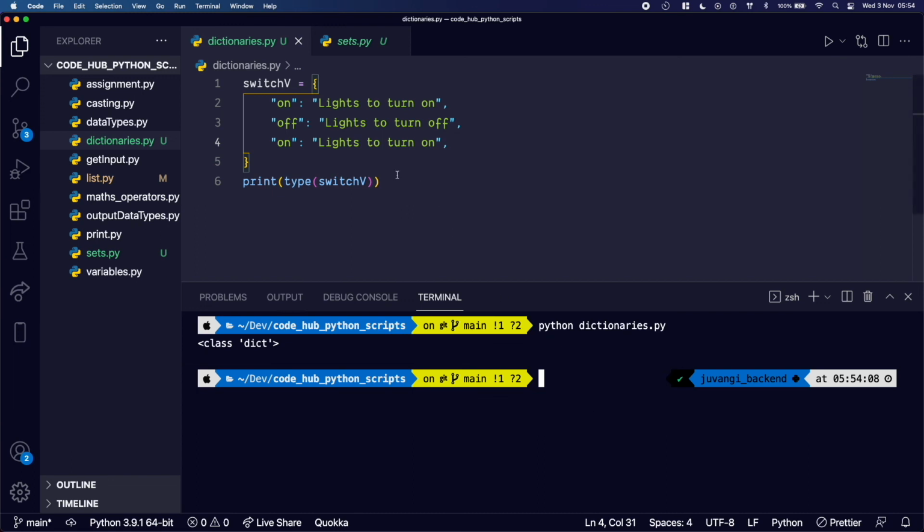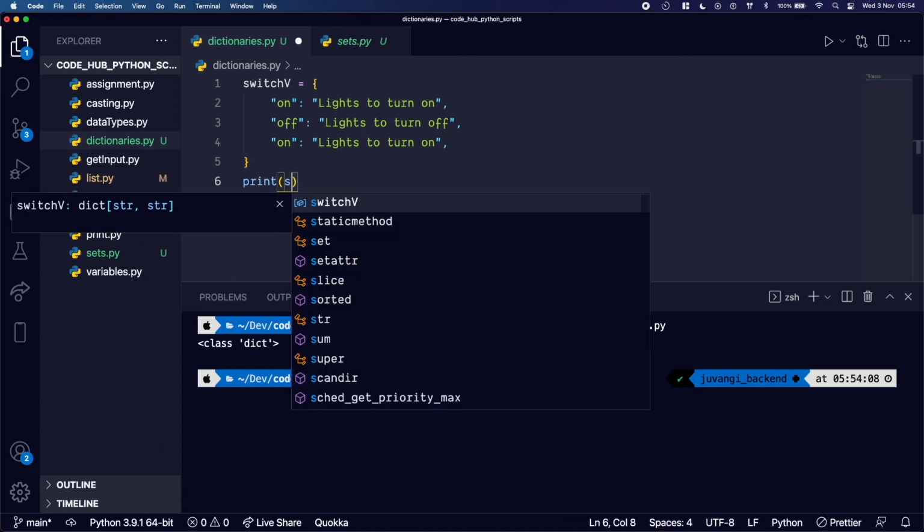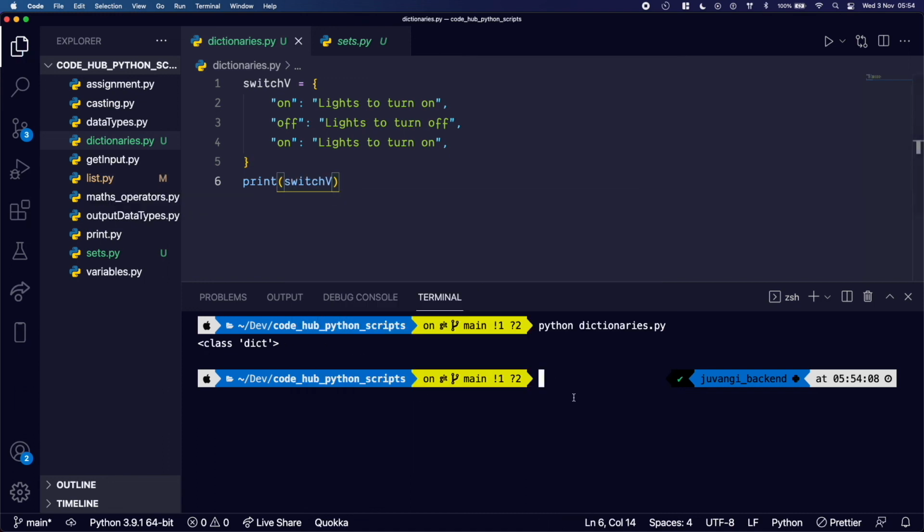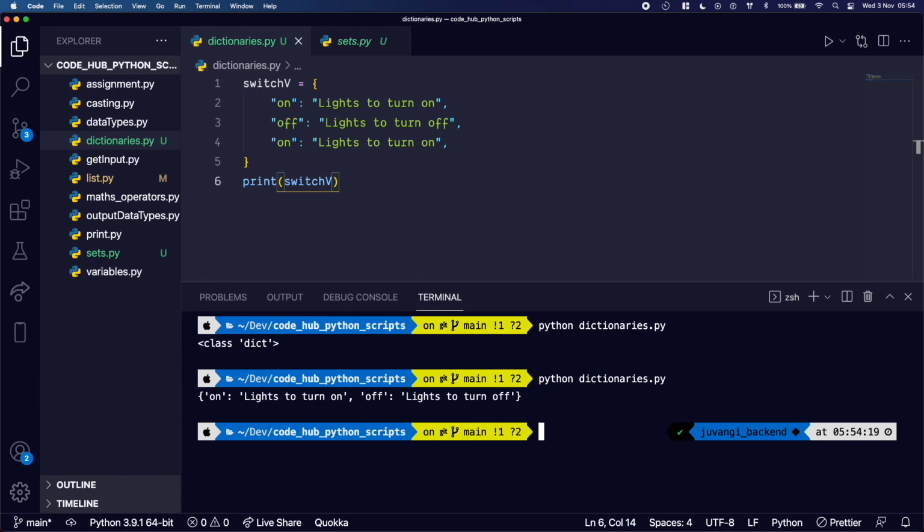Sorry, I was outputting the type, so I'm just going to output the switch v, and I'll do that again. As you can see, the compiler has ignored the second on key value in our dictionary. So I'm just going to delete that. Duplicates are not allowed.